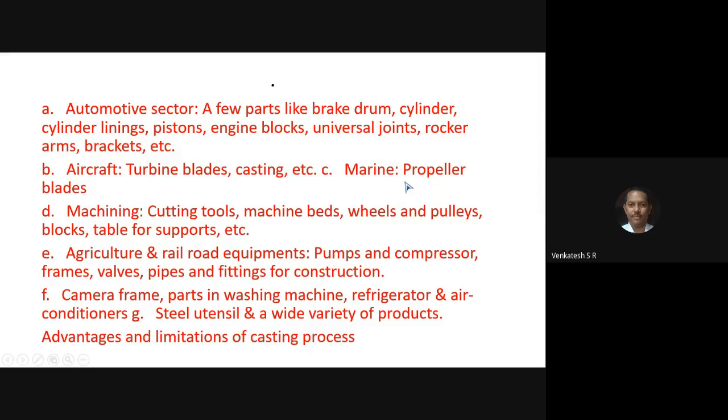Put a colon. Propeller shaft, comma, propeller blades, etc.